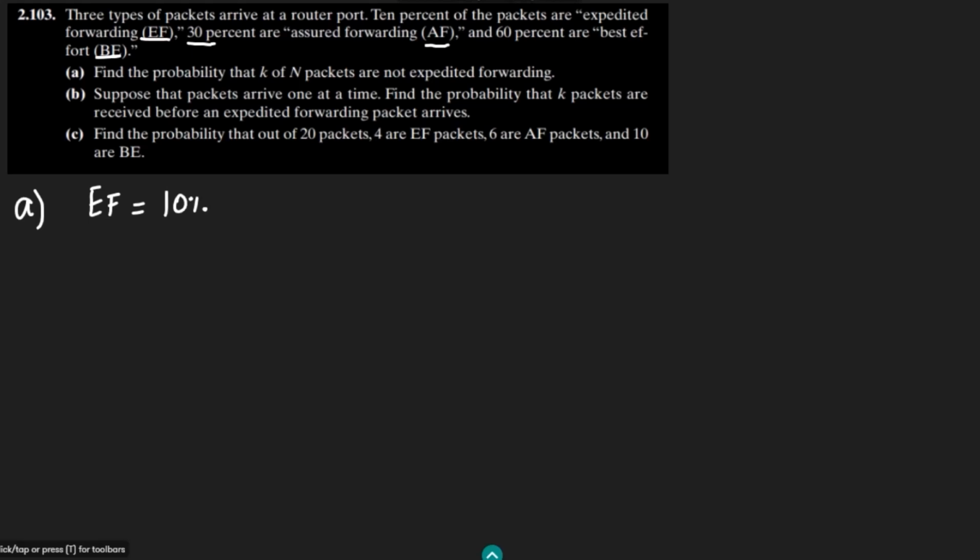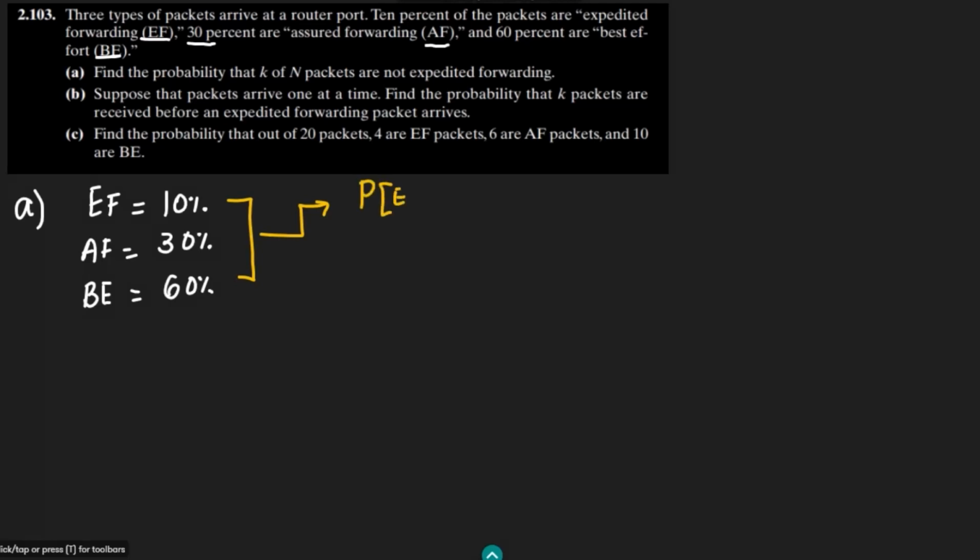Similarly, assured forwarding is 30%, that is AF, and BE or best effort is 60%.